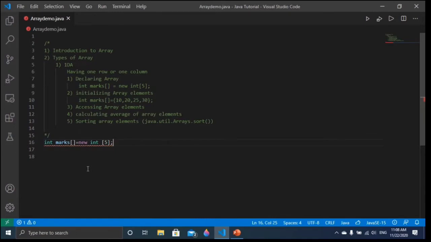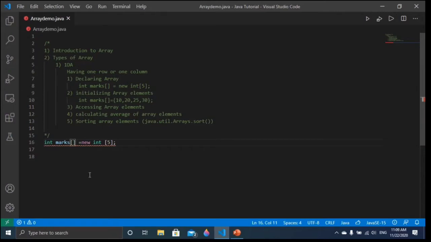So this is the array declaration. You can see here int, then marks, and then the size. So this is the array type of declaration. When I declare this, you will see this array has 5 slots, meaning it is capable of storing only 5 int type marks, not float type.